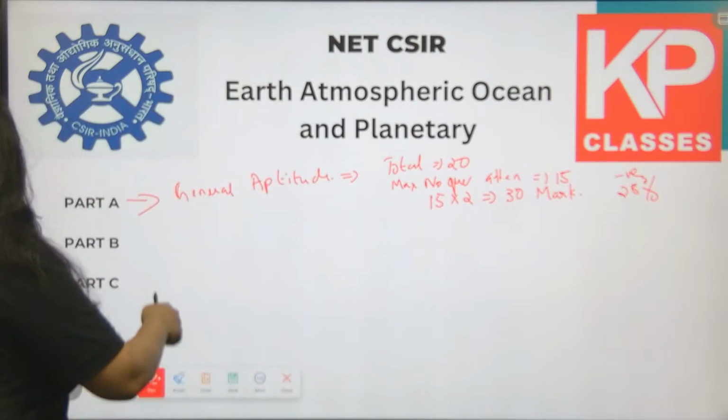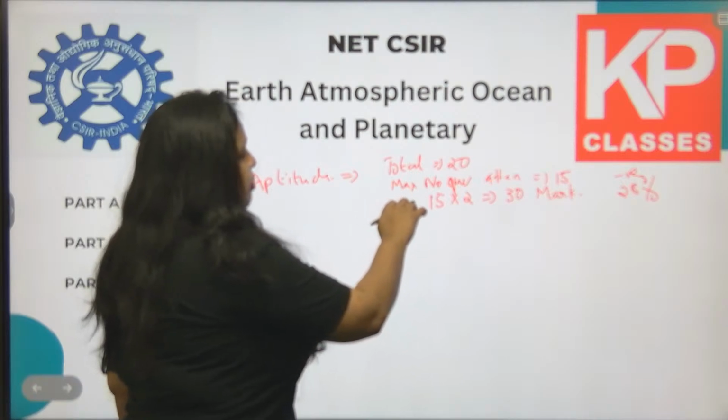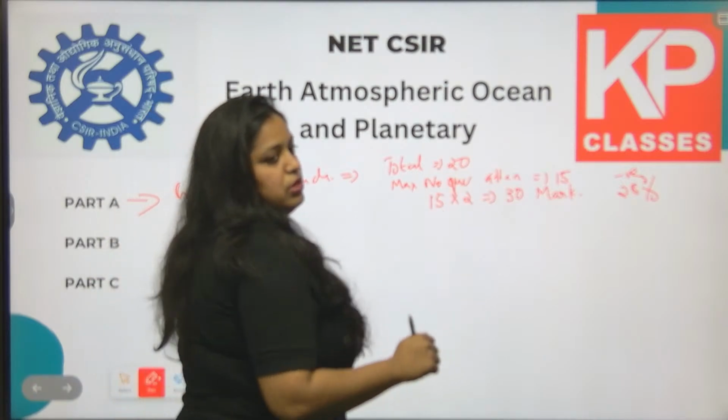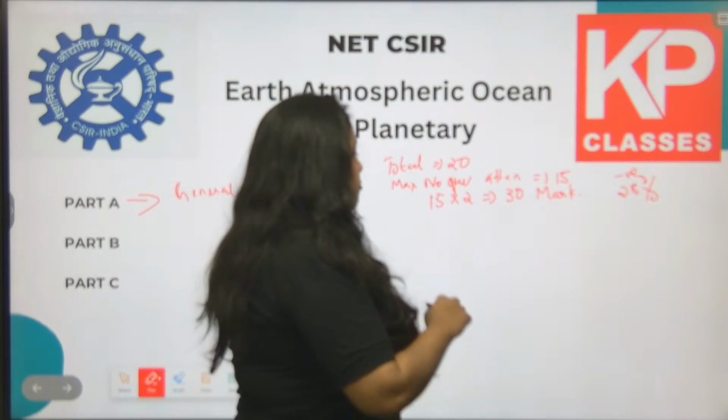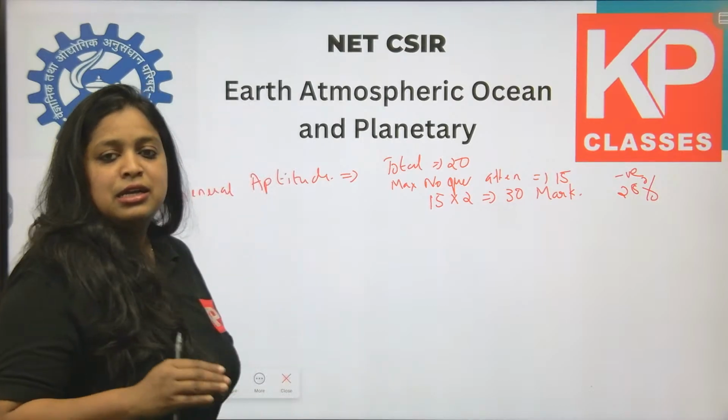So over here, in general aptitude, a total of 20 questions will be there. The maximum number of questions that a student can attempt is 15, and the marks from this section will be 15 into 2, that is a 30 mark section.